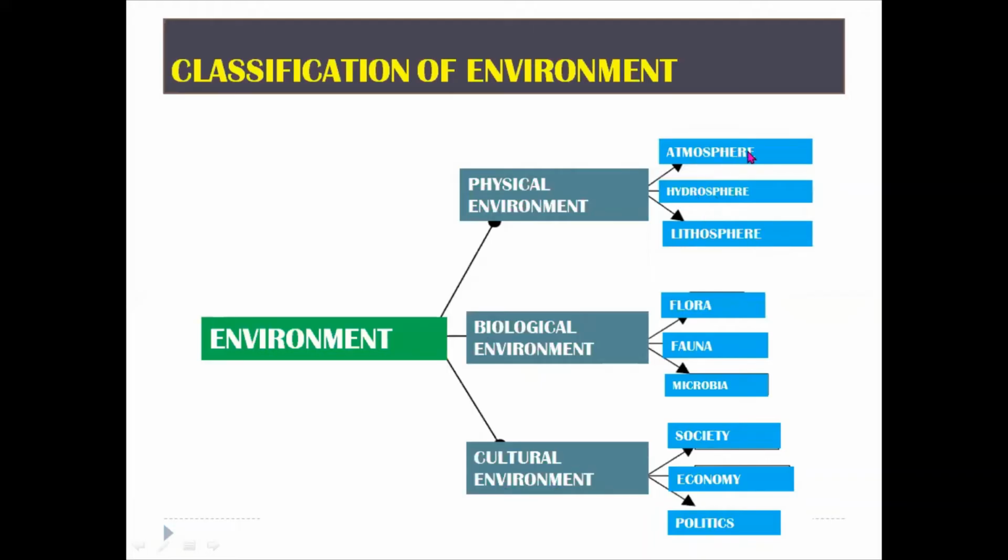The atmosphere is based on climatic conditions or climatic elements such as air, water, winds, condensation, and precipitation. So these are the processes that are part of the environment. The hydrosphere is the form of water, the different states of water, fresh and salty. And we have the lithosphere, which is based on the rocks, the land, or the soil.